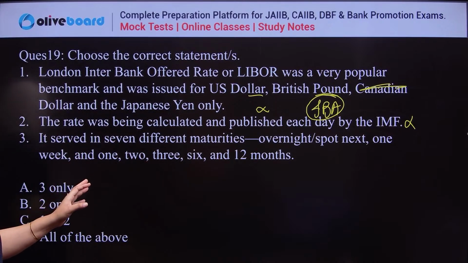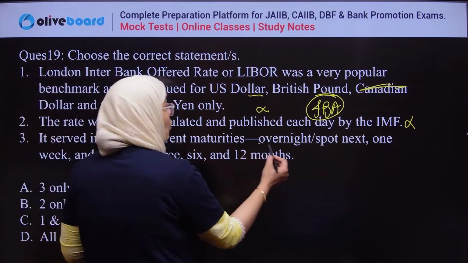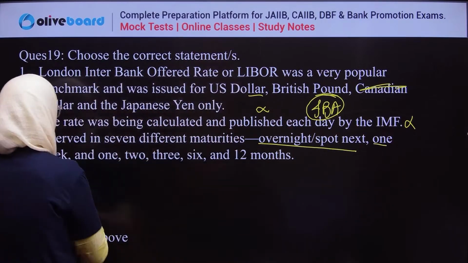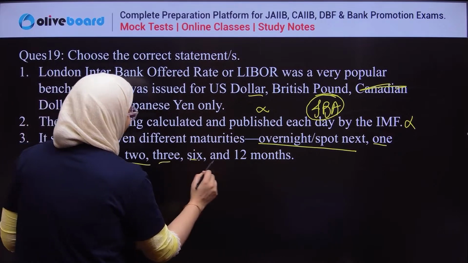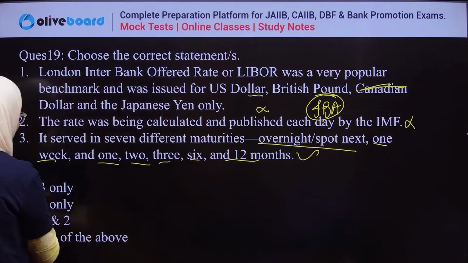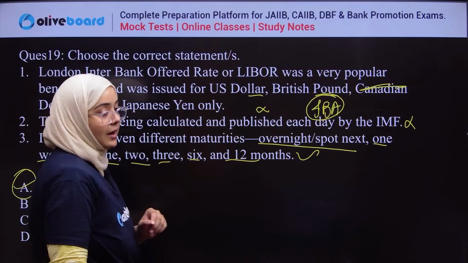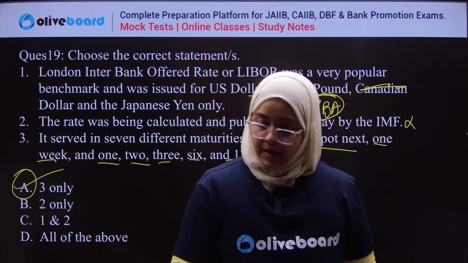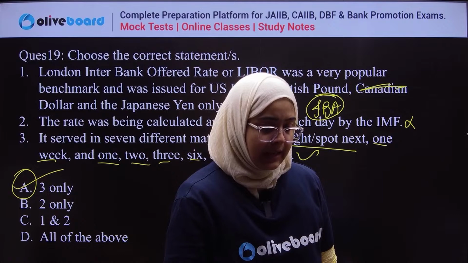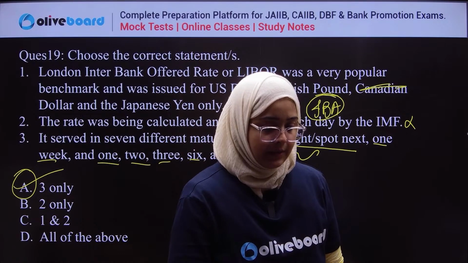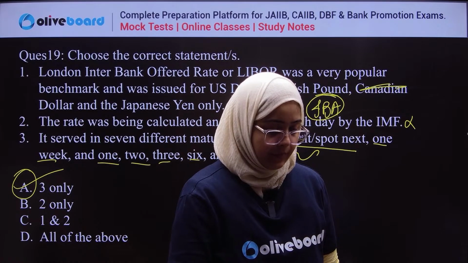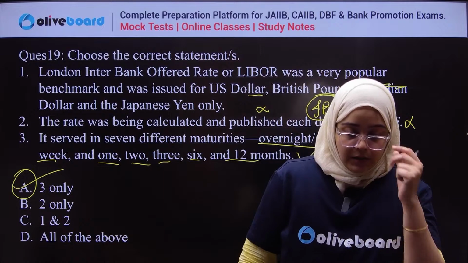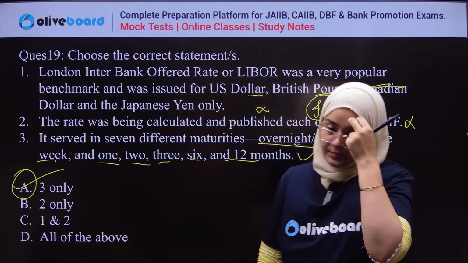Yes, it is offered in different maturities: overnight, 1 week, 1, 2, 3, 6, and 12 months. So third only is the correct answer, which means A is the correct answer. Done? Clear? Yes or no, everyone? Good.